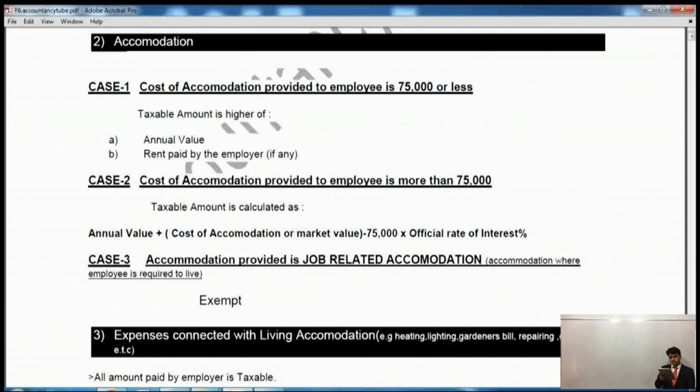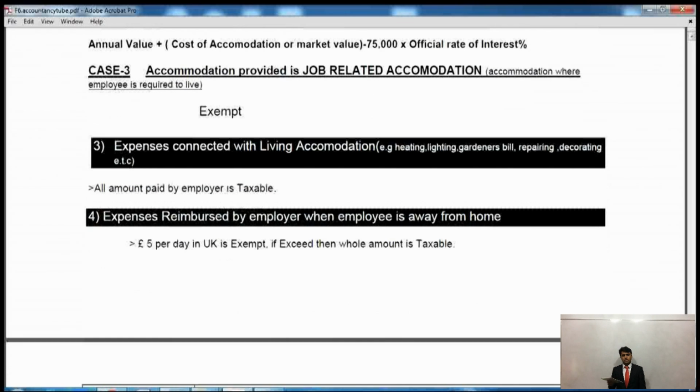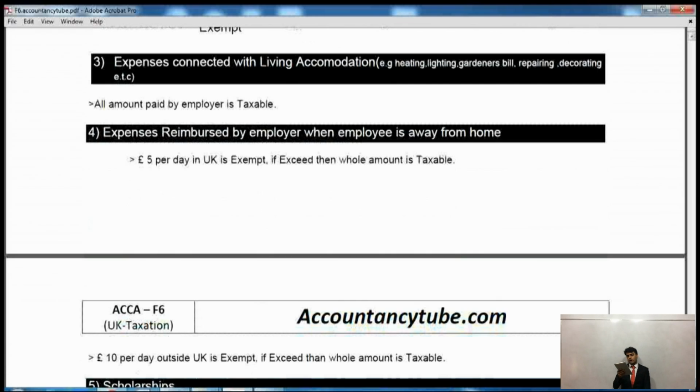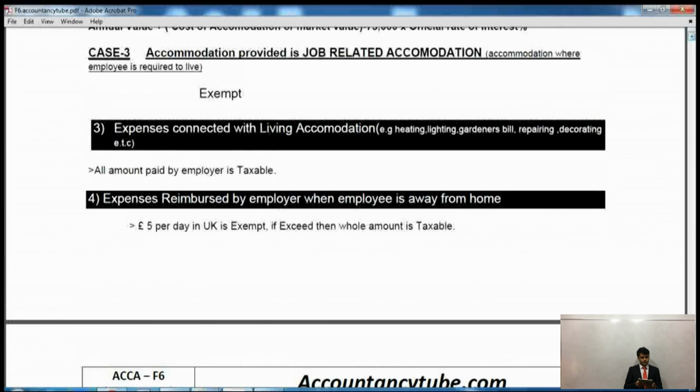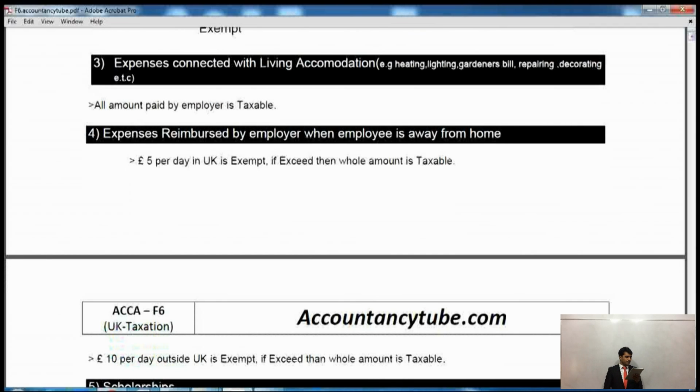Then it says number 3, expenses connected with living accommodation. If you are living in accommodation, there could be many expenses: heating, lighting, gardening, bills, repairing, decoration, and many more if you're living in a property. All the expenses will be taxable on the cost to the employer. So all amount paid by the employer is taxable. Whatever the employer is paying towards your accommodation will be a taxable benefit.